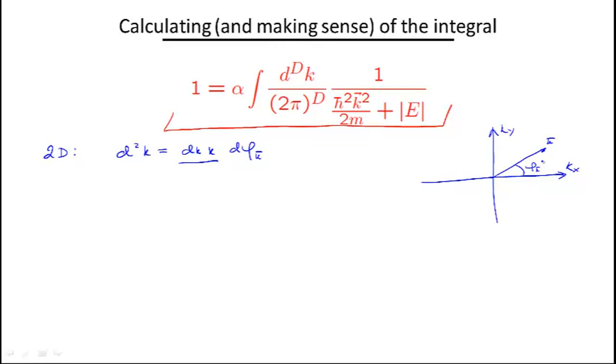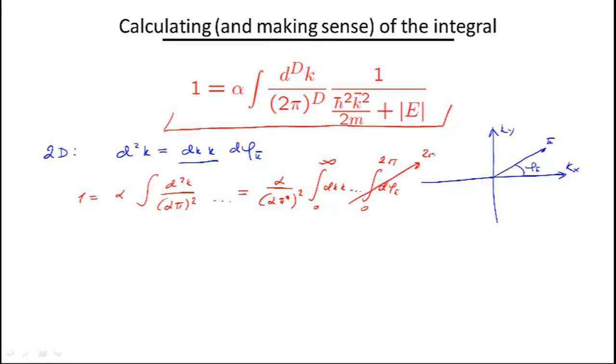And what I'm saying here is that this equation that we're looking at can be written as alpha d2k over 2 pi squared times this function, or simply alpha over 2 pi squared, dk times k over this function from 0 to infinity. So we integrate over all possible vectors, and an integral over the angles, but nothing depends on the angles. So this integral will simply give us 2 pi.